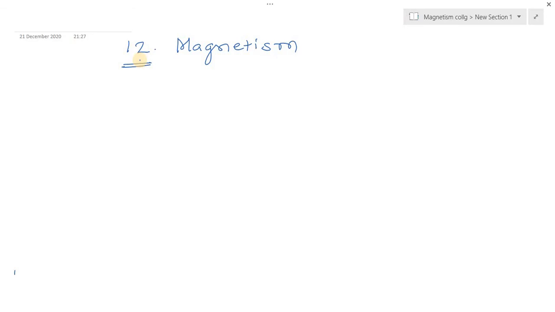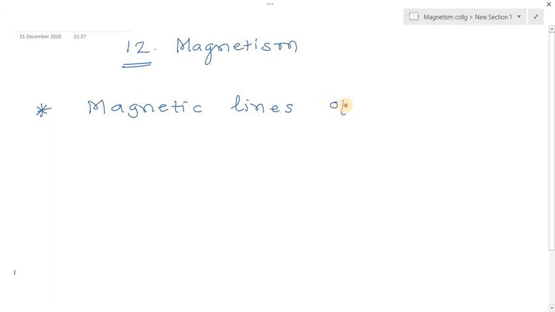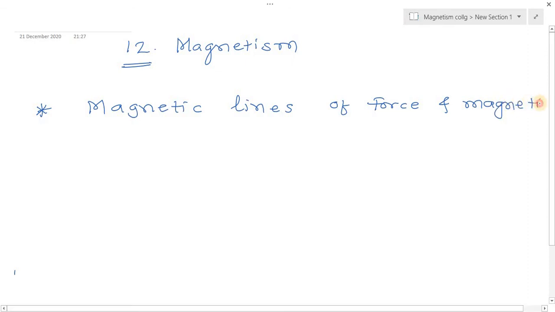So in this chapter we have to study magnetism. Let's start the first point in magnetism, that is magnetic lines of force. See, in electrostatics we already studied the electric lines of force. So here in magnetism we have to study magnetic lines of force and magnetic field.